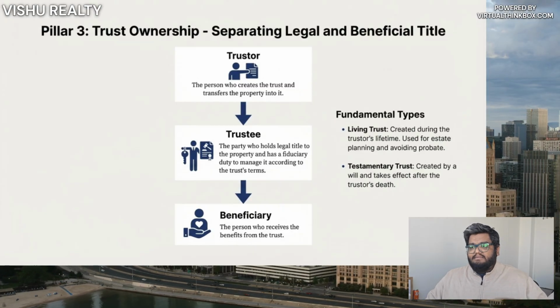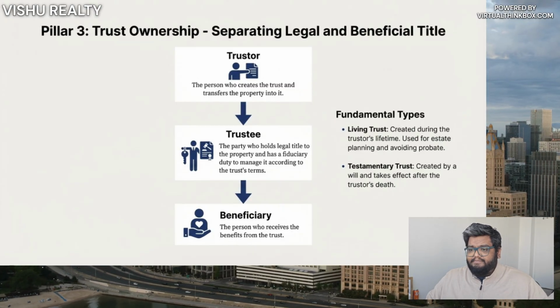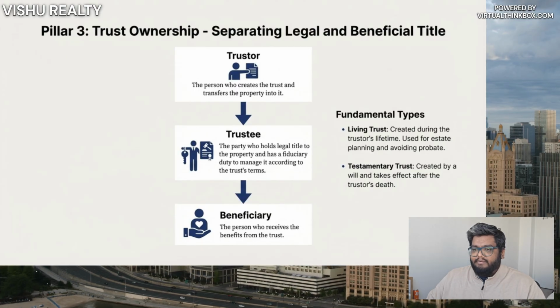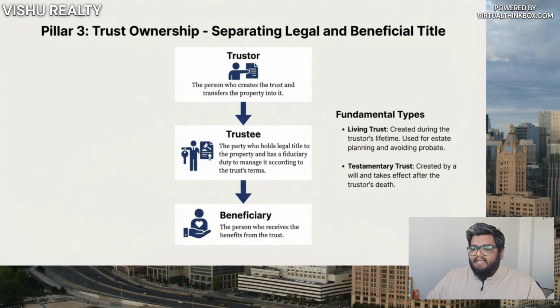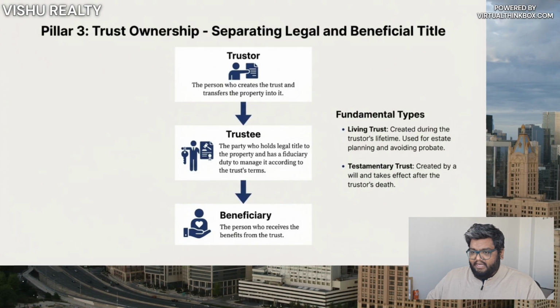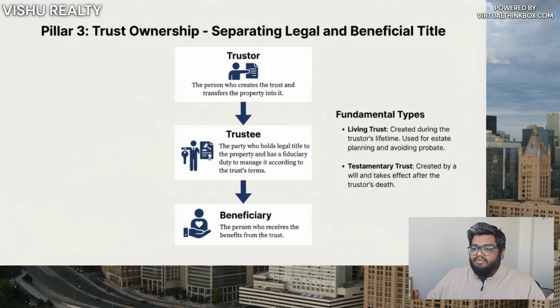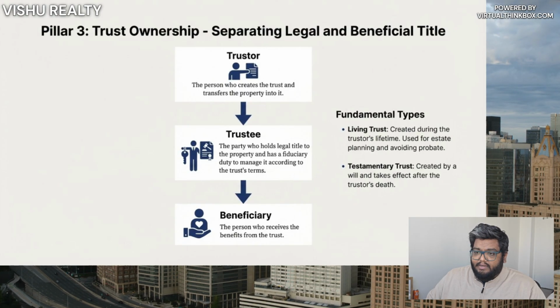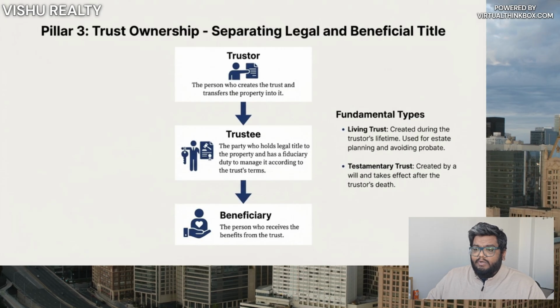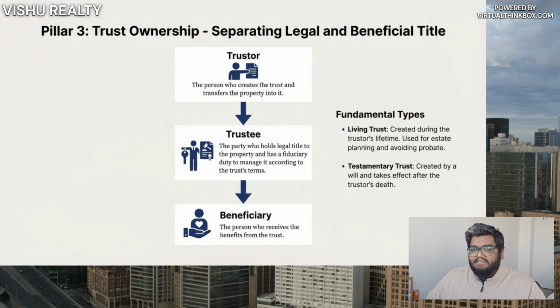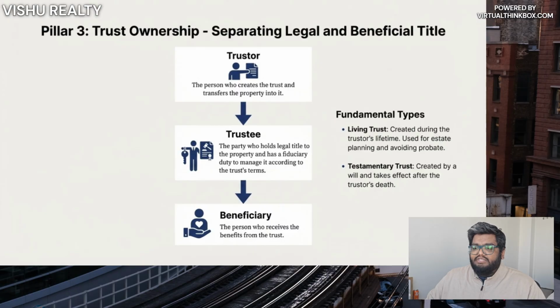The three pillars: ownership, co-ownership, trust. Trust ownership. In trust ownership, legal and beneficial ownership are separated. The trustor creates the trust and transfers property into it. The trustee holds legal title and manages the property. The beneficiary receives the benefits of ownership. Trusts are commonly used for estate planning and privacy.